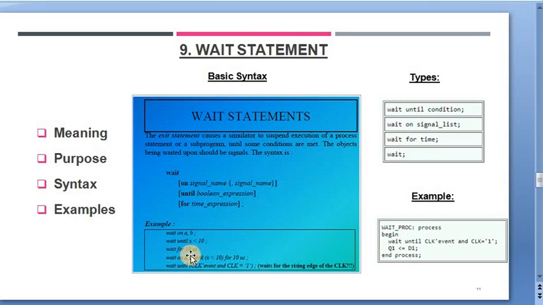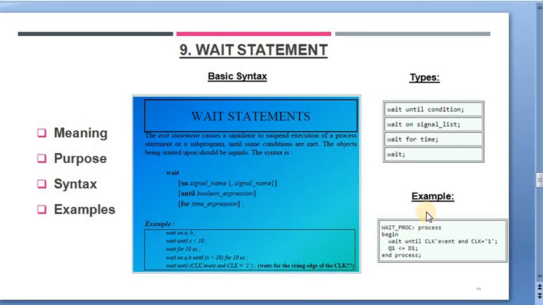or for the time like 10 nanoseconds, or in the combined way, all specified in a single statement, that is wait on A until x is less than 10 for 10 nanoseconds, or it can be applied as per the clock logic, high or low, or rising edge of the clock.